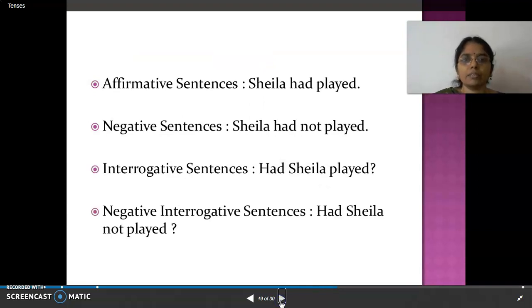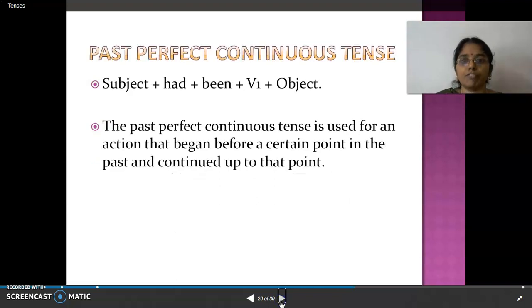Sheila had played, Sheila had not played. Had Sheila played? Had Sheila not played? So all these are for what? Perfect tense.